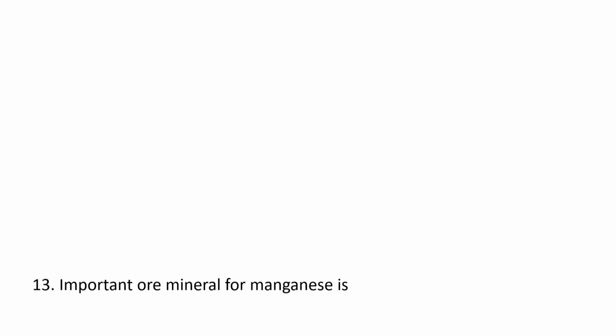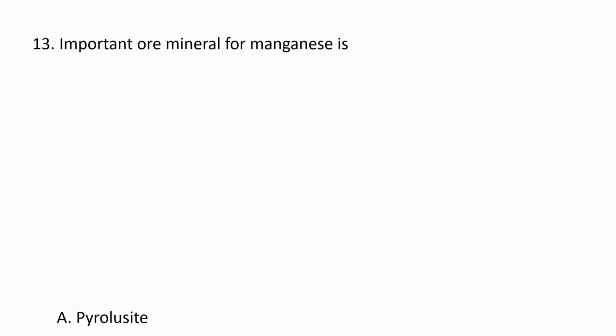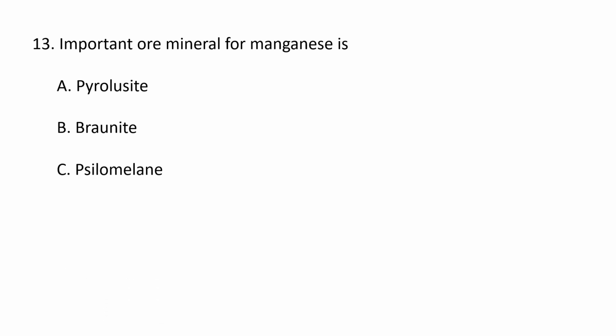Next question. Important ore mineral for manganese is A. pyrolusite, B. braunite, C. psilomelane, and D. jacobsite. So the important ore mineral for manganese is pyrolusite. So here A is the correct option. The most important manganese ores are the oxides like pyrolusite and romanechite, and then manganite and hausmannite, and the carbonate ore like rhodochrosite. So the important ore mineral is pyrolusite. A is the correct option.